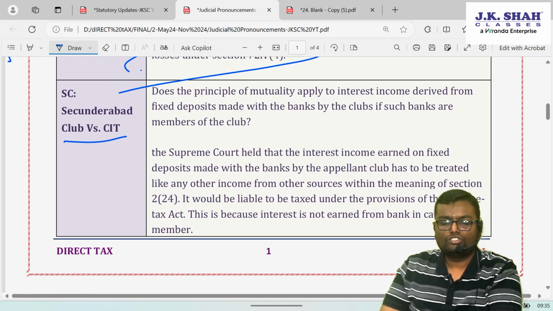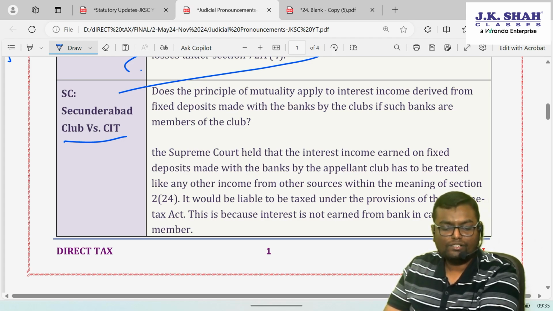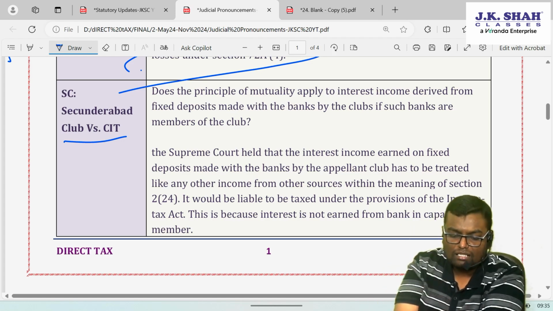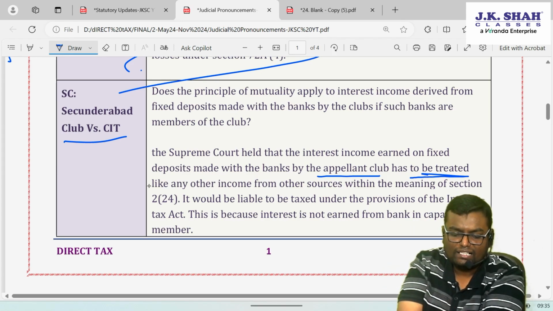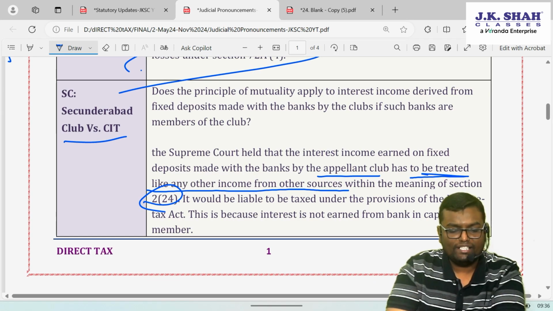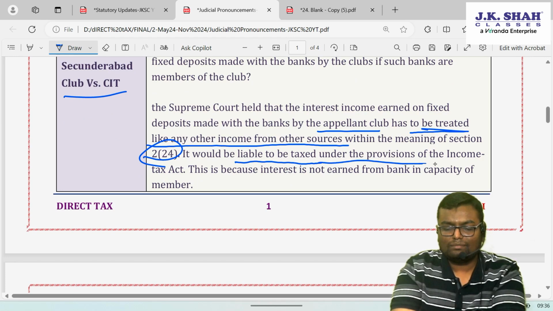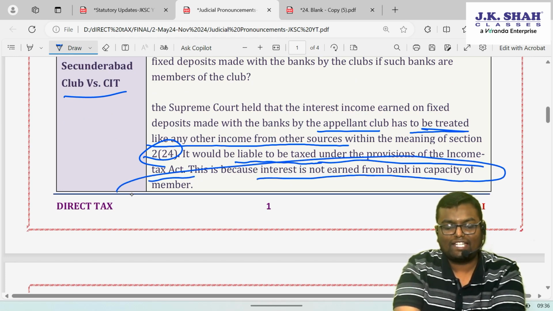Does the principle of mutuality apply to interest income derived from fixed deposit made with the bank by the club if such bank are member of the club? The Supreme Court held that interest income earned on fixed deposit made with the bank by appellate club has to be treated like any other income from other sources within the meaning of 2(24), that is income ki definition. It would be liable to be taxed under the provision of Income Tax Act. This is because interest is not earned from bank in a capacity of member.